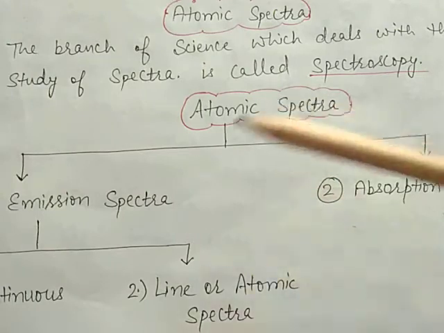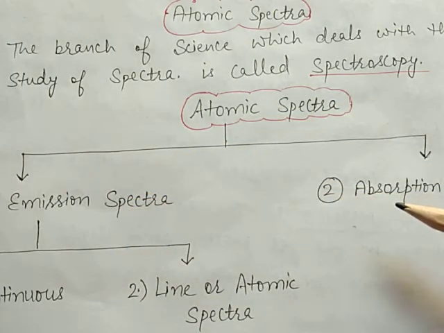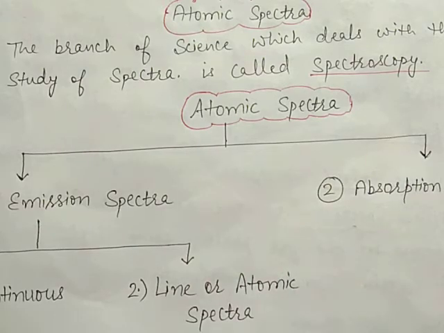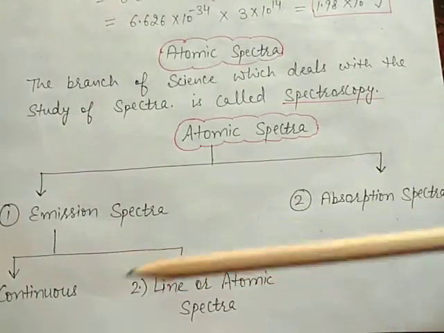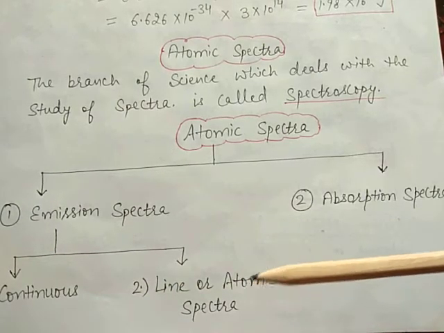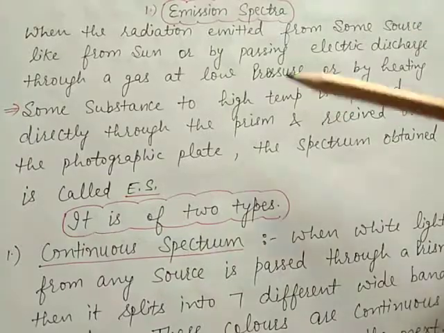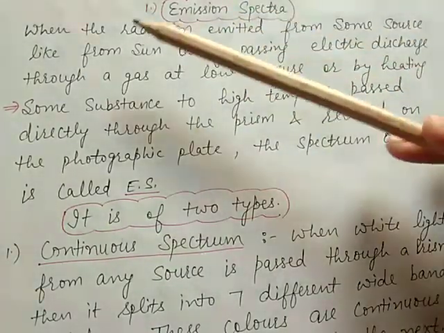Atomic spectra is of two types: first, emission spectra, second, absorption spectra. Emission spectra is also of two types: continuous spectra, and second, line or atomic spectra. Now, I will discuss emission spectra first.